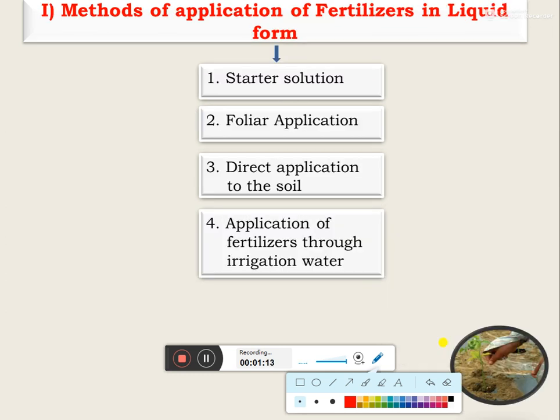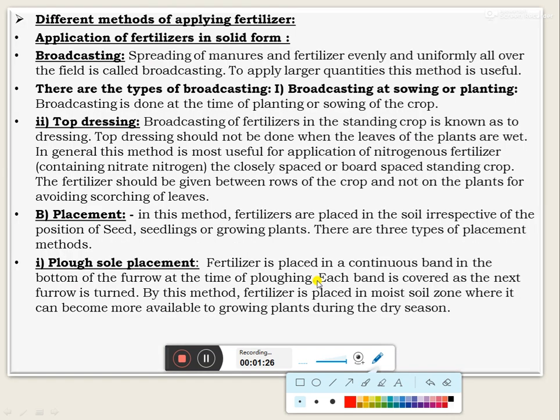And second one, that is methods of application of fertilizers in liquid form. In that is starter solution, foliar application, then direct application to the soil, then application of fertilizer through irrigation water.